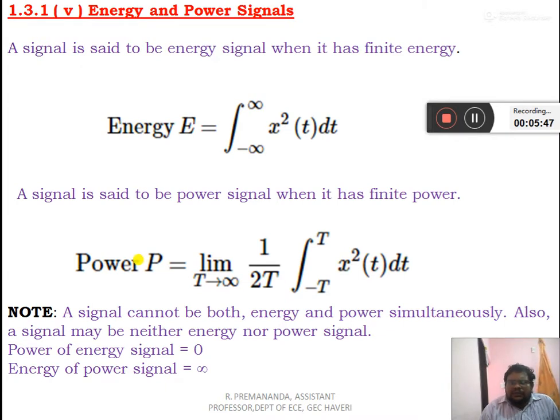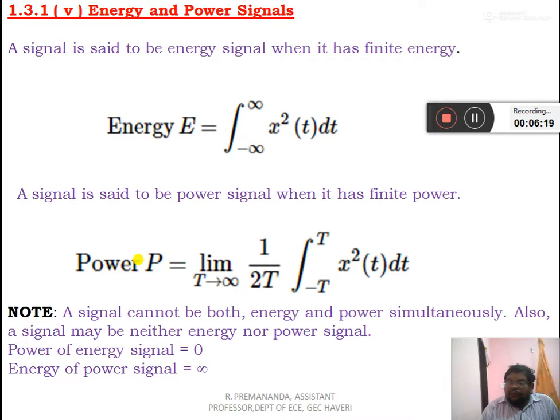Energy and power signals. A signal is said to be an energy signal when it has finite energy. The energy equation is given by E equals the integration from minus infinity to plus infinity of x squared of t. If this value is finite, then we call it an energy signal. If the power equation is finite, then we call it a power signal. We have two equations, energy and power. If we get a finite value for the energy equation, it's an energy signal. If we get a finite value for the power, then it is called a power signal.